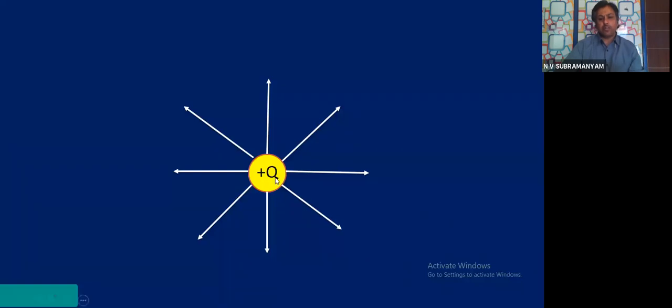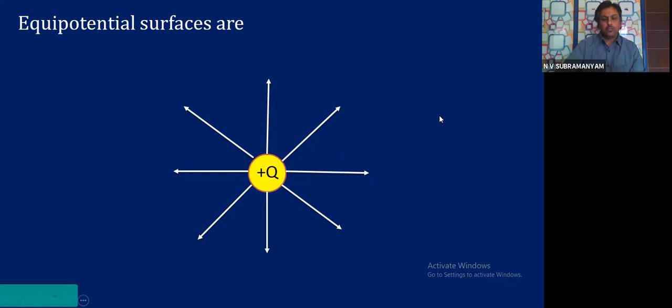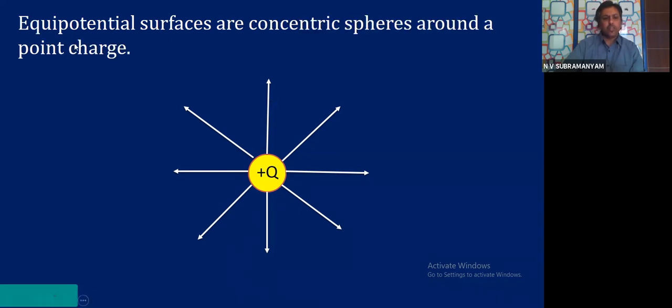What is that example? I took one charge. This is a familiar figure to all of you, yes or not? And what are these white lines? These white lines are the electric field lines which are diverging from the positive charge. So now you have studied already about equipotential surfaces. What are they? Equipotential surfaces are concentric spheres around a point charge. So this is one equipotential surface around the charge.